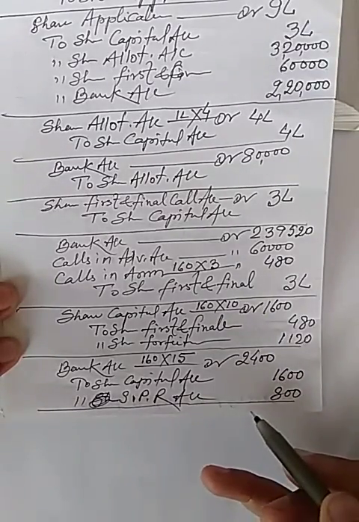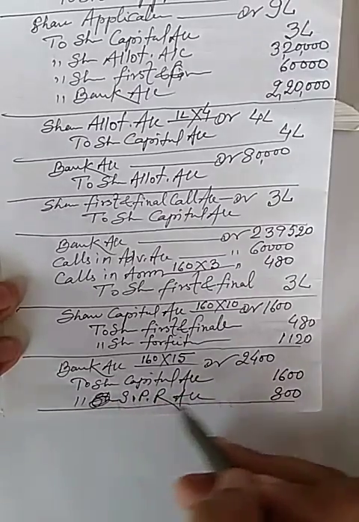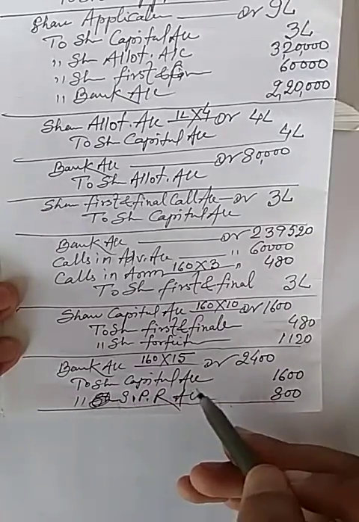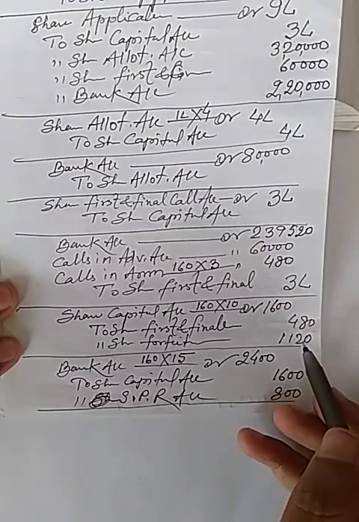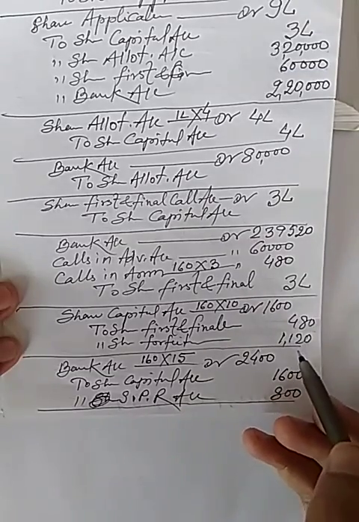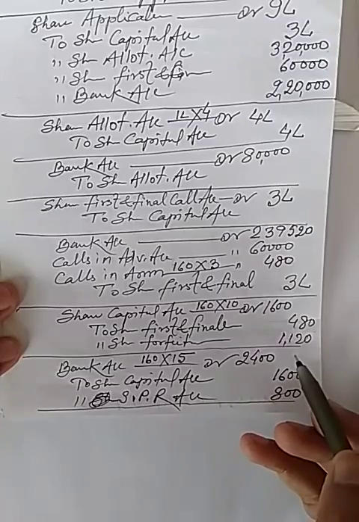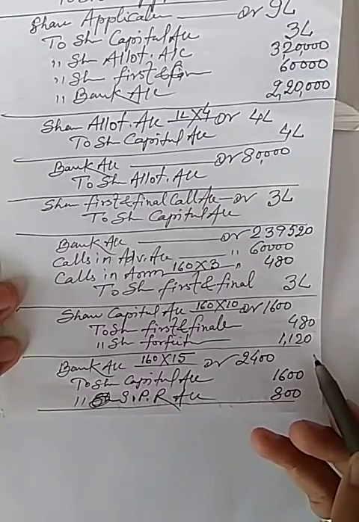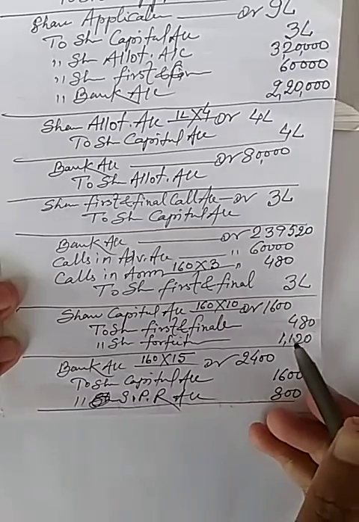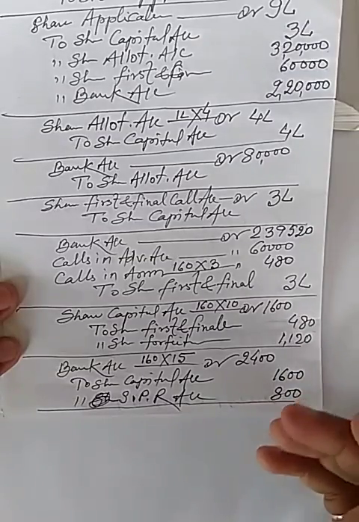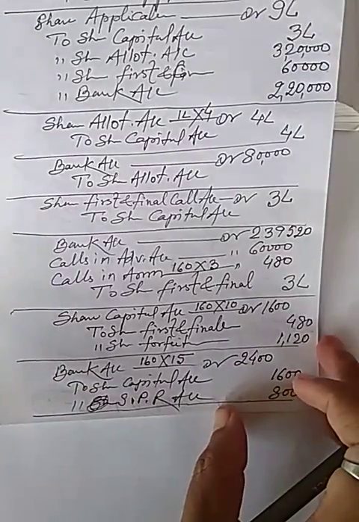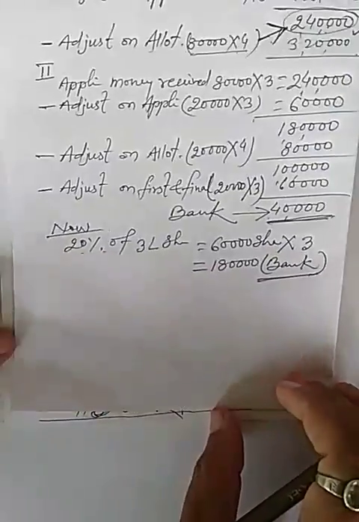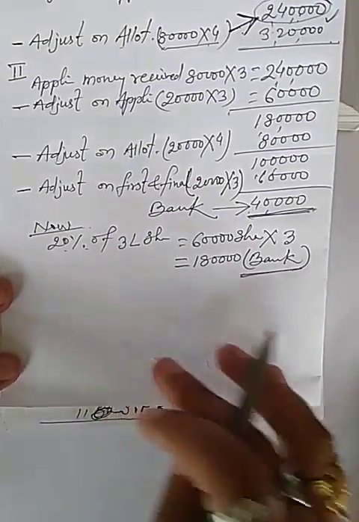Now we can see there is no loss at the time of reissue of forfeited shares, and we have forfeited amount 1,120. So in journal entry I will transfer 1,120 rupees to capital reserve.